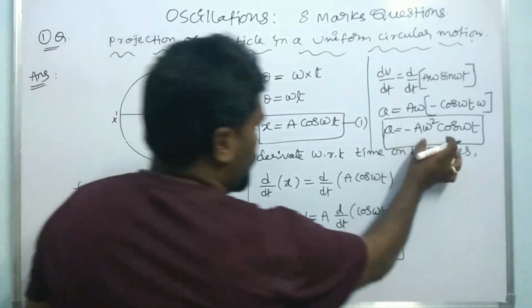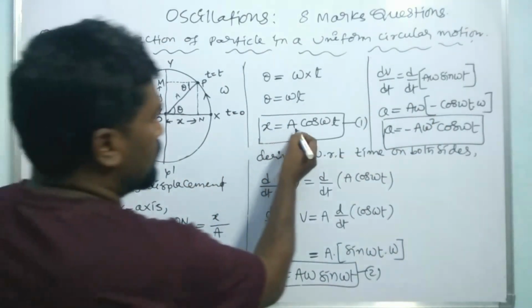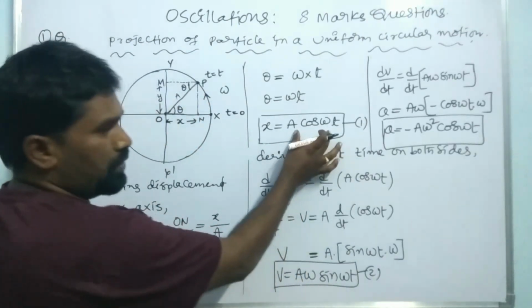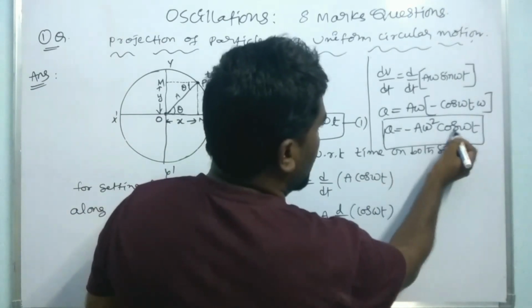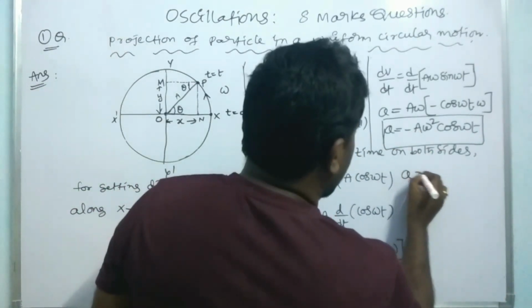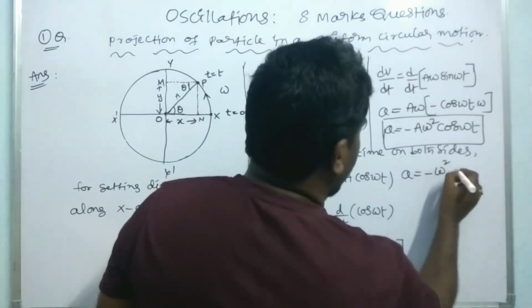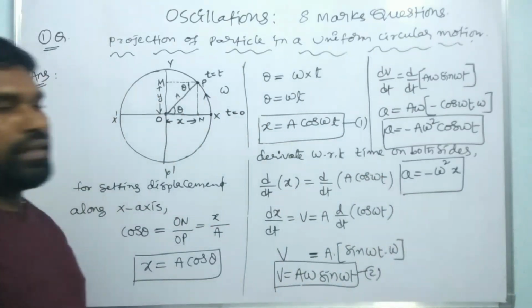From equation 1, x is equal to A cos omega t. Putting that here, a is equal to minus omega square into x.